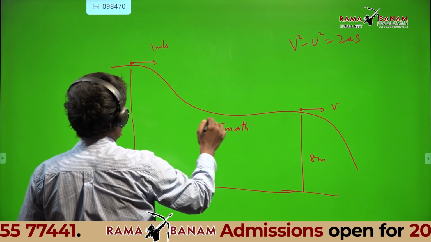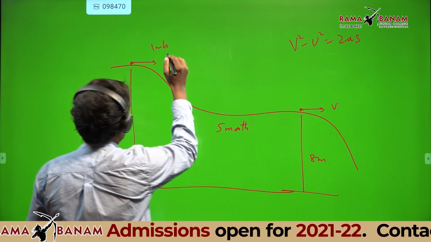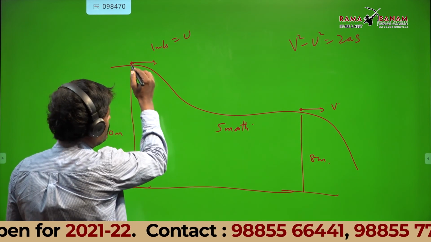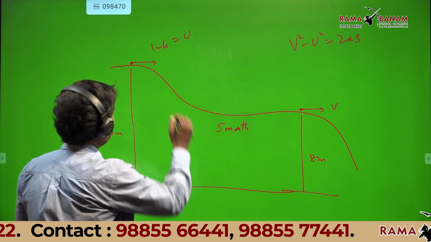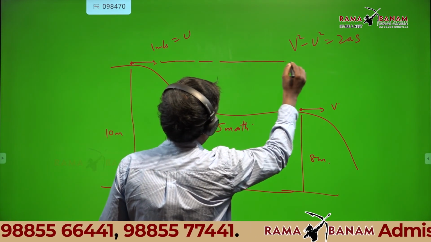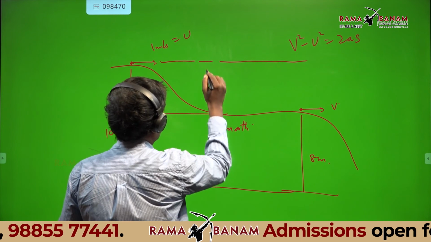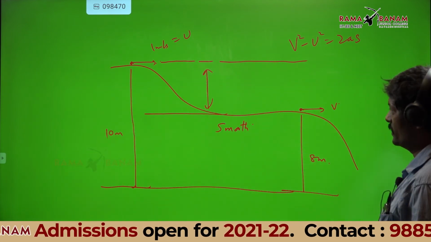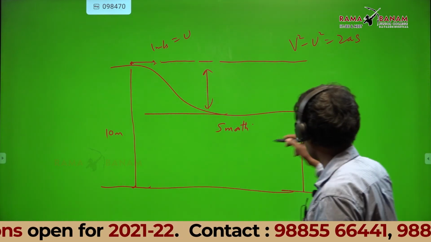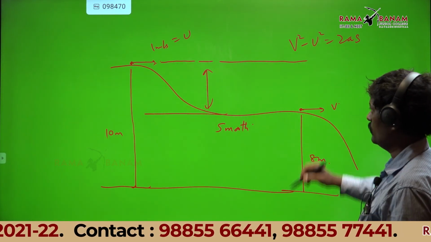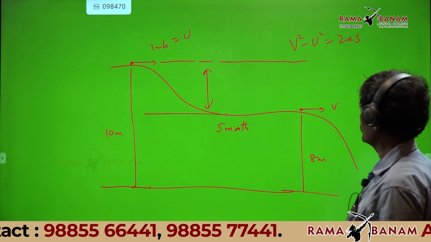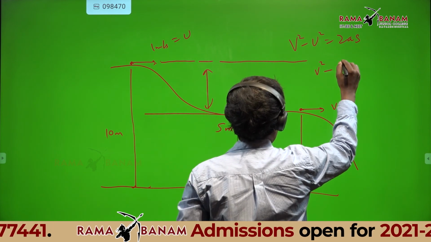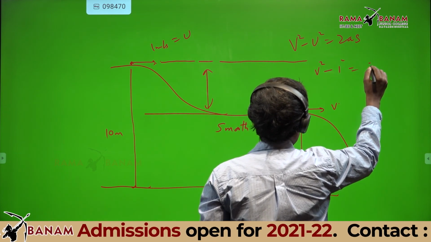So no friction here. This is v, this is u, the initial velocity, right? What is the displacement vertically? It has come down. Can you tell me vertically how much it has come down? Actually from 10 meters it came to 8, so it has come down 2 meters. So I can use v square minus u square, with u square being 1 square, equal to 2 times a.